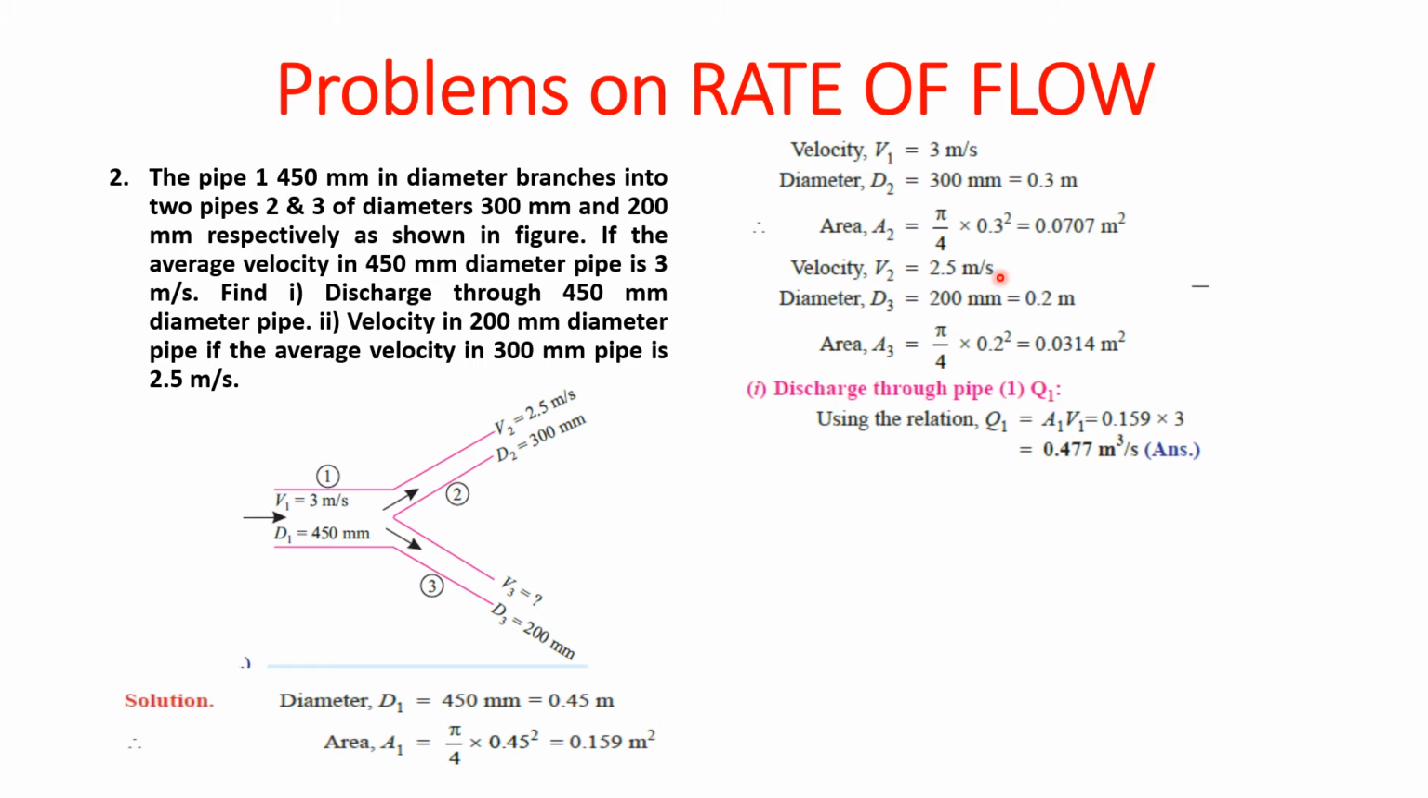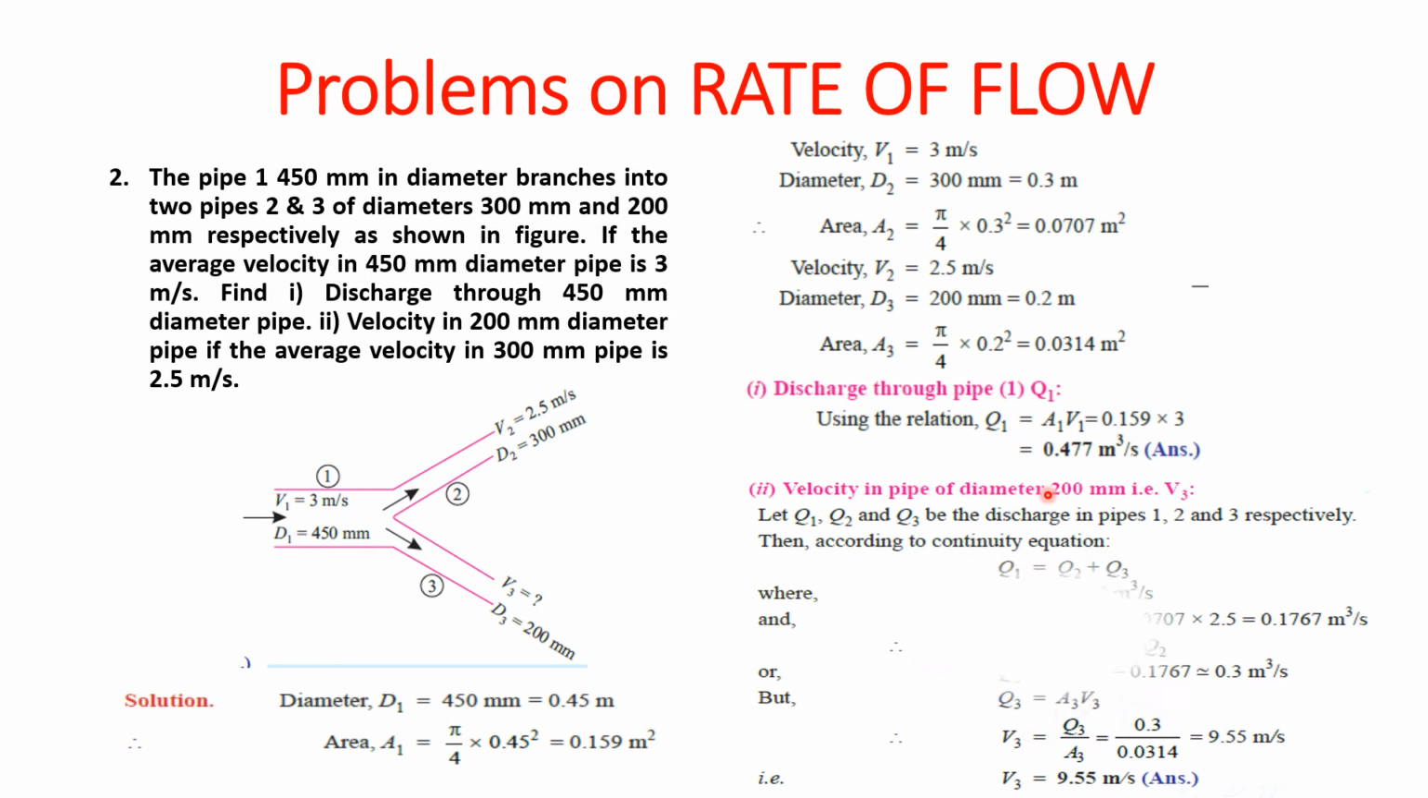And D3 is 200 mm, which is 0.2 meters. So A3 is equal to pi by 4 into 0.2 square. So we get it as 0.0314 meter square. So the discharge through pipe 1: we are already having A1 and V1. So Q1 will be equal to A1 V1 equal to 0.159 into 3. So therefore Q1 will be 0.477 meter cube per second.